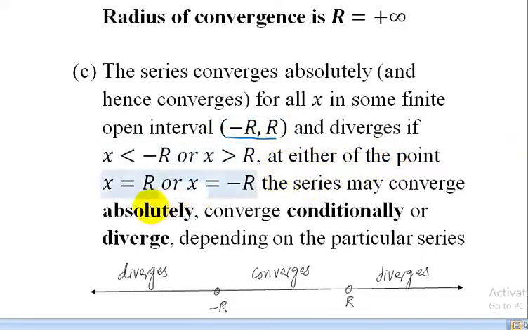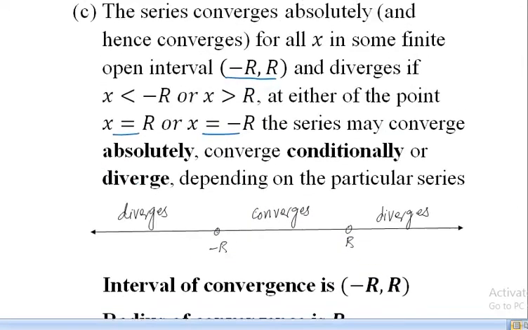At the points x equal to r and x equal to minus r, which are not included as this is an open interval, the series may converge absolutely, converge conditionally, or diverge depending on the particular series.